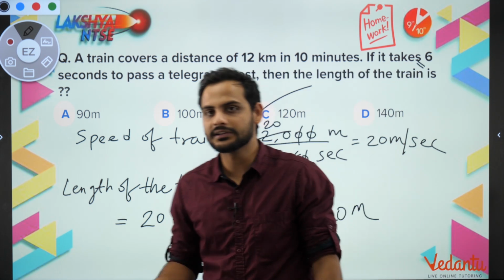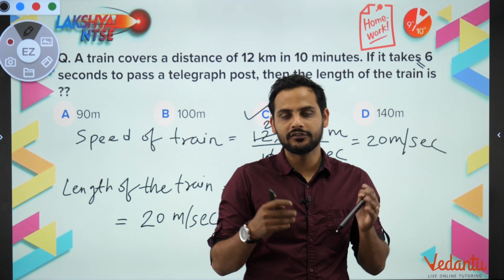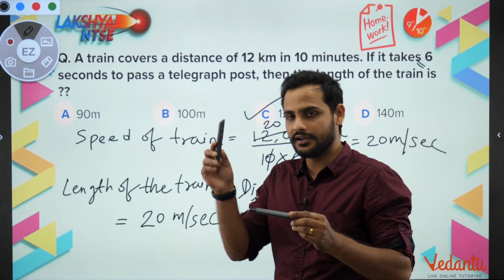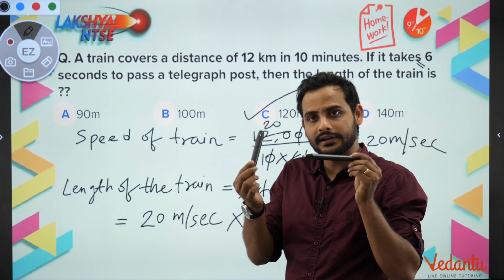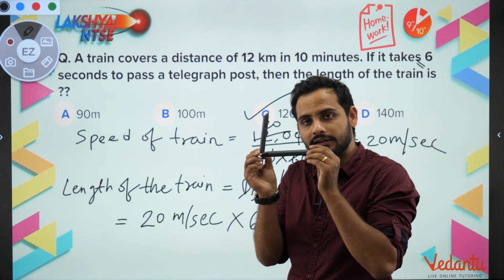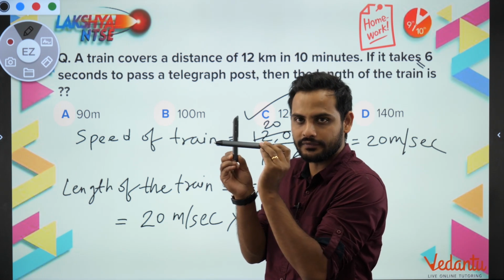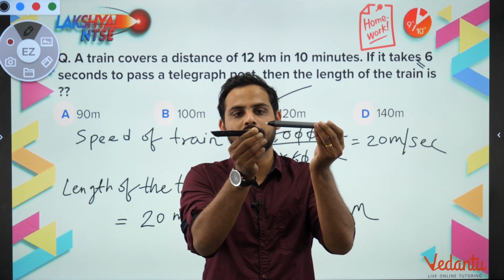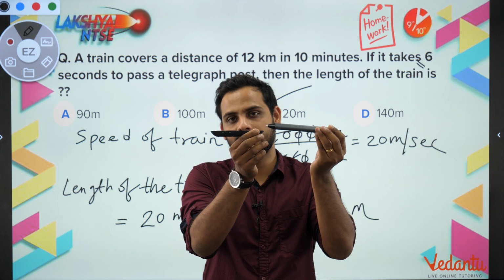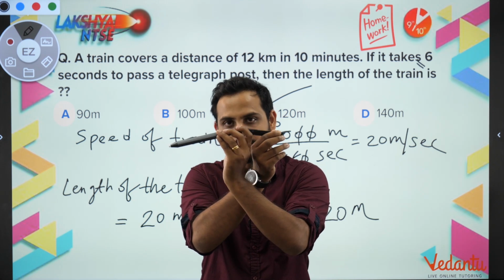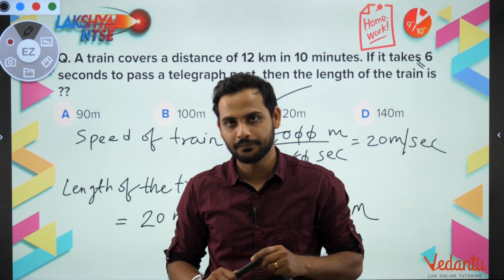Understood? So this is the main concept behind this: when a train is passing a flag or a telegraph post or any single object, the distance covered by the train to cross this post will be equal to the length of the train. And when it is passing through a bridge, the distance covered by the train to cross this bridge will be the length of the train plus the length of the bridge.